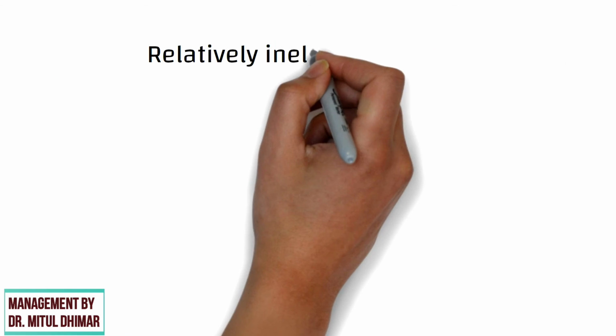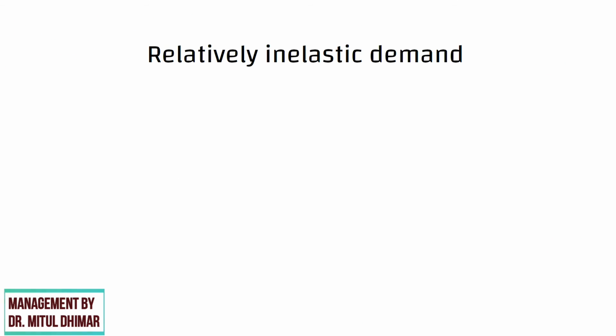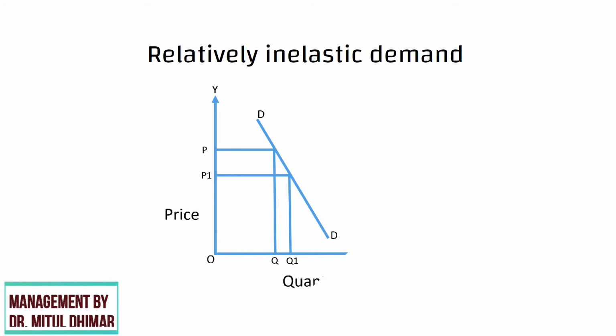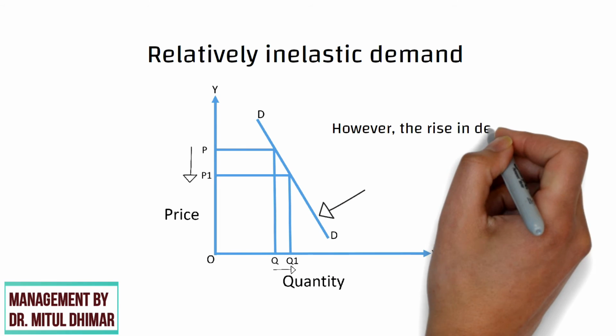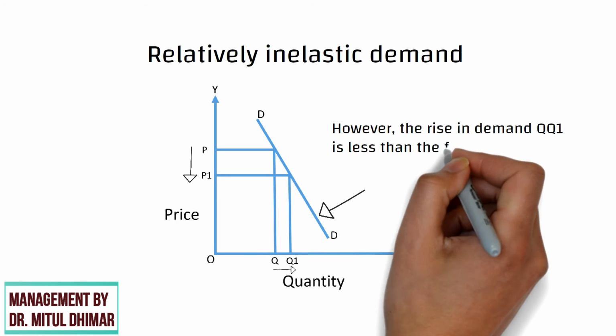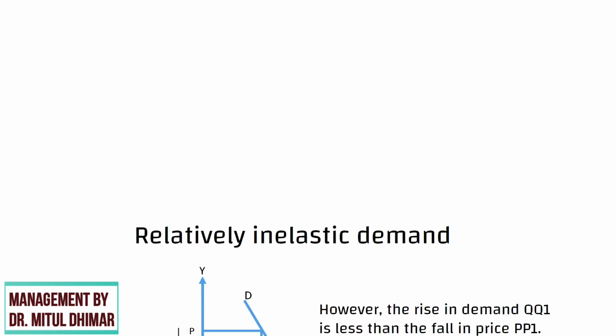The demand curve of relatively inelastic demand is rapidly sloping, which is shown in the figure. In the figure, DD is the demand curve that slopes steeply with a fall in price. When price falls from OP to OP1, the demand rises from OQ to OQ1. However, the rise in demand QQ1 is less than the fall in price PP1.